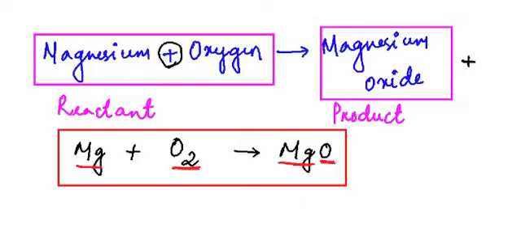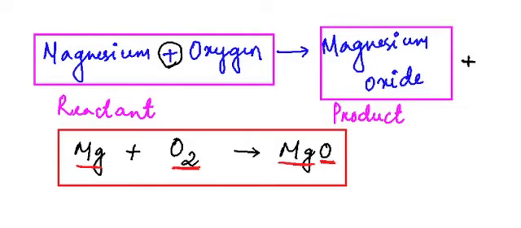And also we have a law which is called the law of conservation of mass, according to which the total mass of the reactants must be equal to the total mass of the products, which means the number of atoms of a particular element present on the reactant side must be equal to the product side.